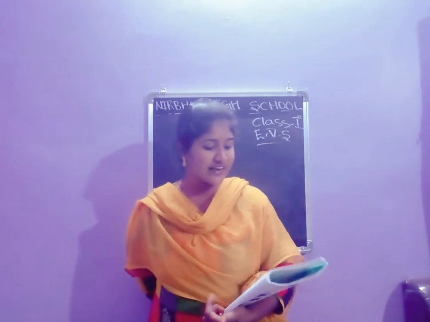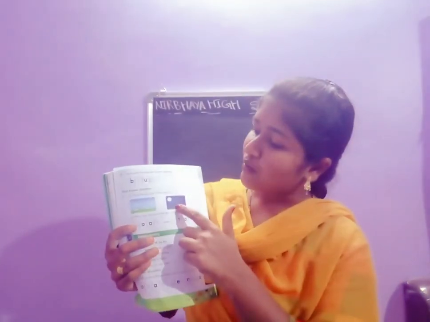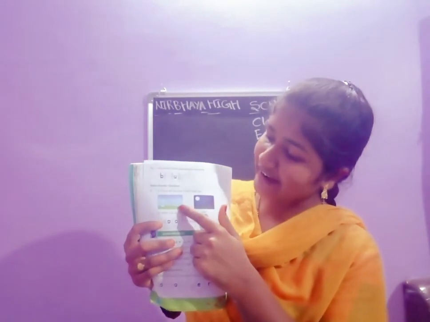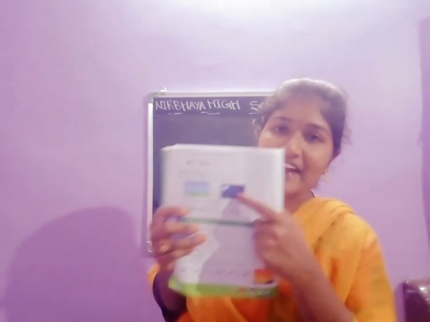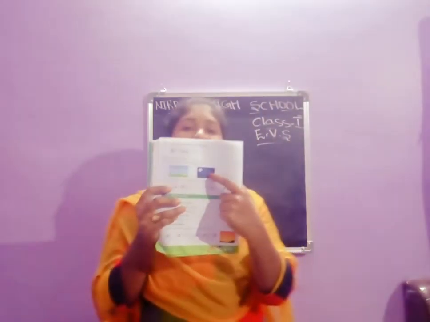Circle the picture of the night sky. Here you see, children, it gives 2 pictures. What is the night sky? One is the daytime and another one is the night time. So the second one is the night picture. So circle the second picture.